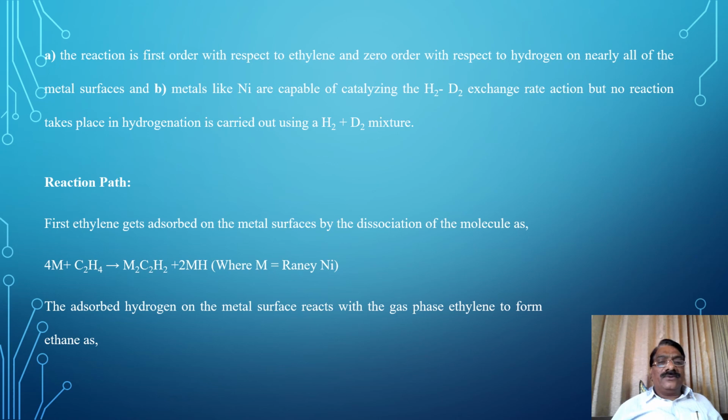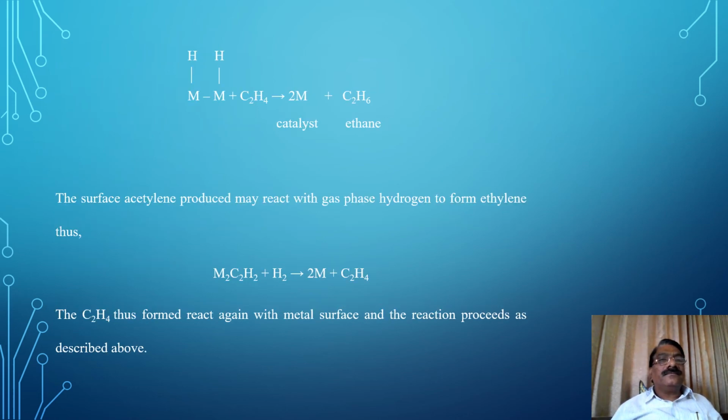The adsorbed hydrogen on the metal surface reacts with gas phase ethylene to form ethane, that is, M2H2 plus C2H4 gives the metal plus C2H6, ethane. The metal will get separated.